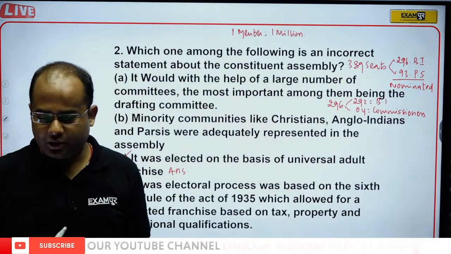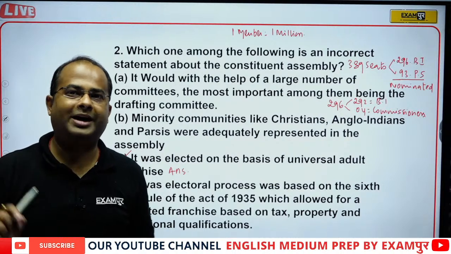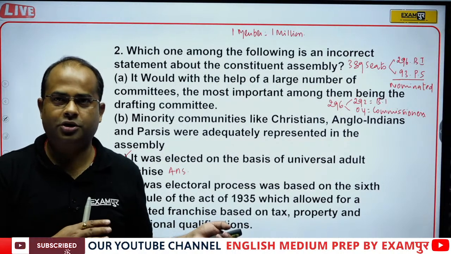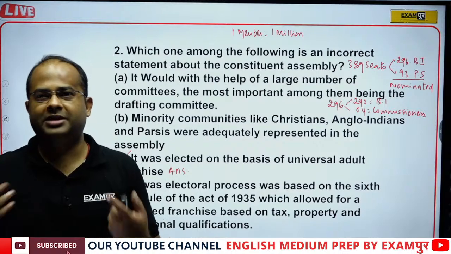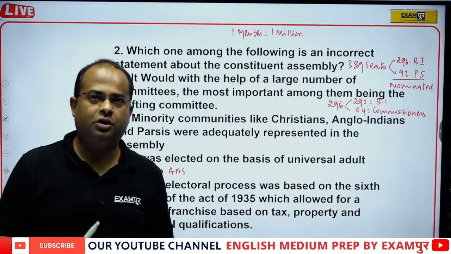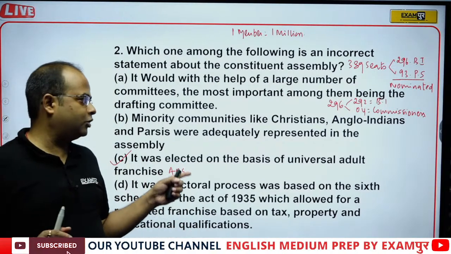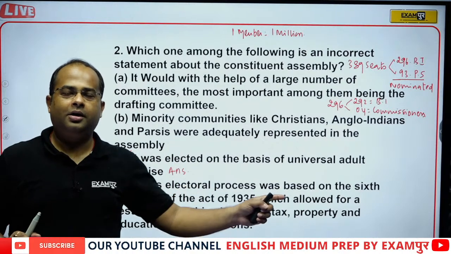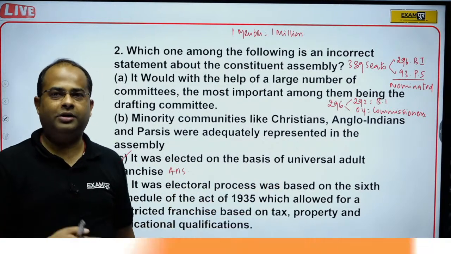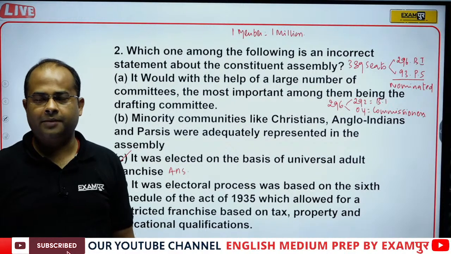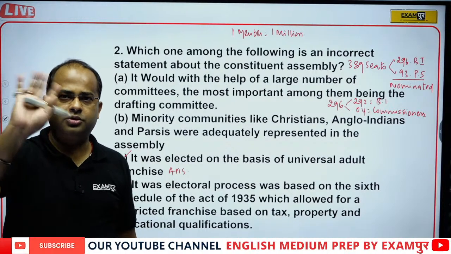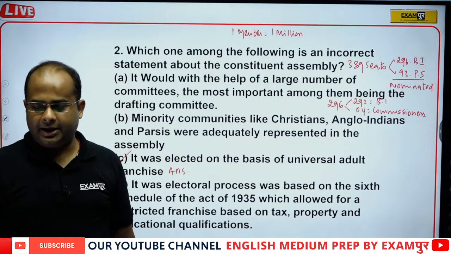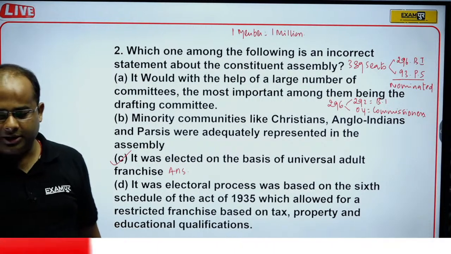I hope it is clear to all of you guys. So this is the point that you should remember, although this is a question of civil services. Sometimes I put the question of the civil services also to test you at the conceptual level, but if you read option C carefully, you will find that this is incorrect, because during British India there was no universal adult franchise. I hope it is clear to all of you.